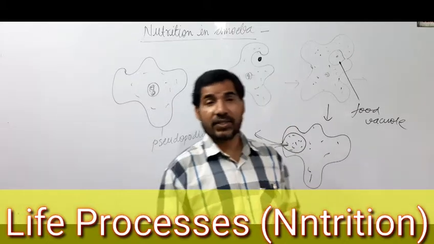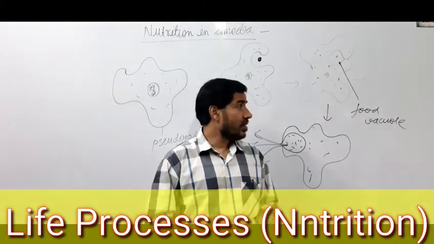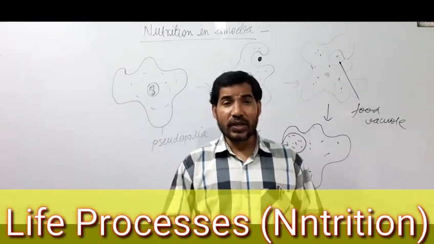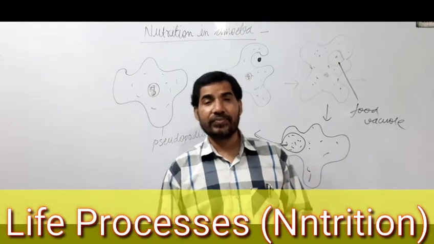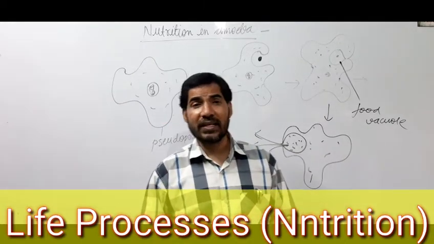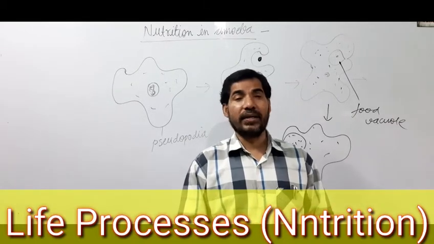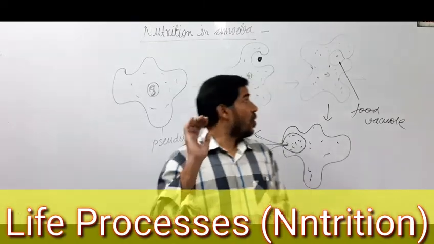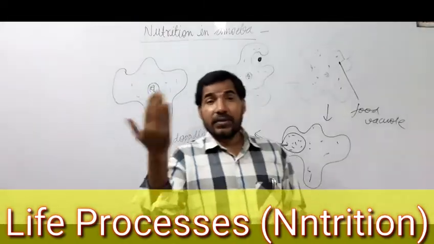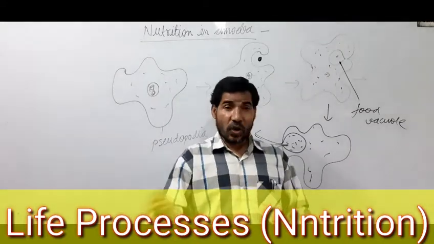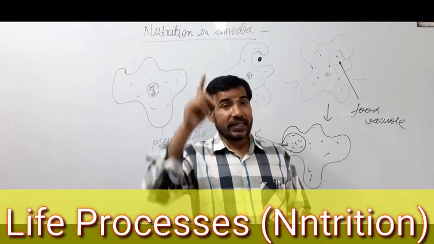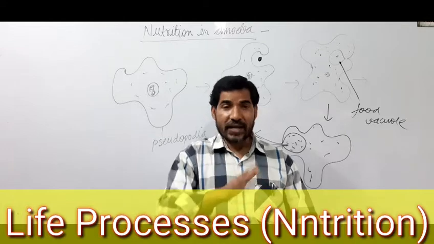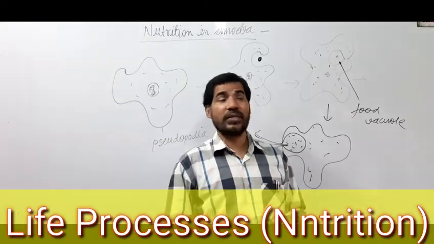Next, the last stage is egestion. What is egestion? Listen, the process by which undigested food materials get removed from the body to the outside is called egestion. And in amoeba, for the process of egestion, there is no particular organ. In amoeba, egestion takes place through the general body surface, and it always takes place in the opposite direction of the motion, whereas ingestion takes place in the direction of motion.